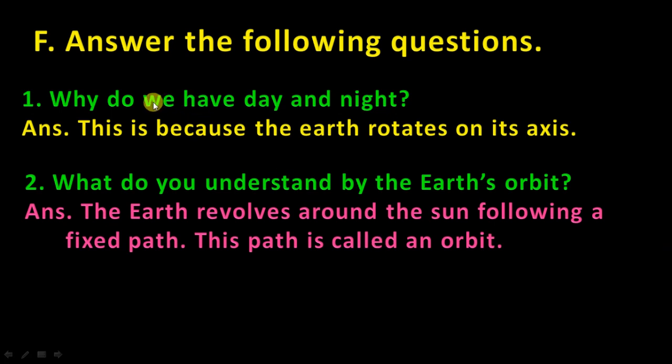Answer the following questions. Why do we have day and night? This is because the earth rotates on its axis. Clear? What do you understand by the earth's orbit? The earth revolves around the sun following a fixed path. This path is called an orbit.